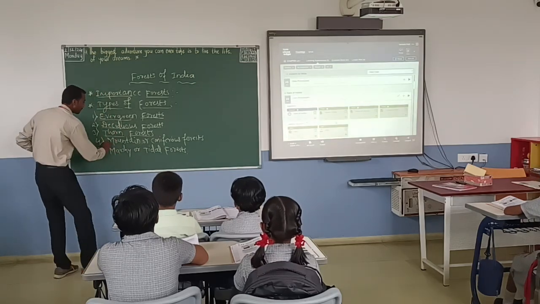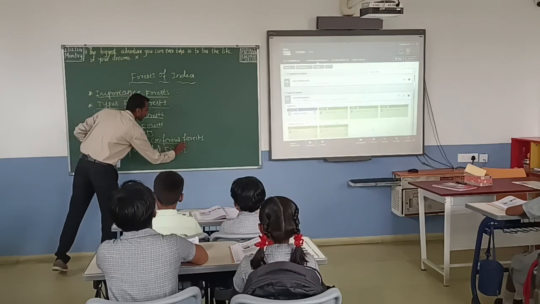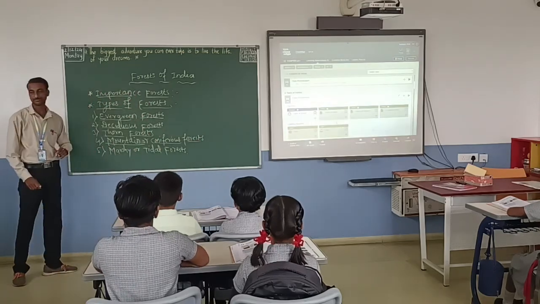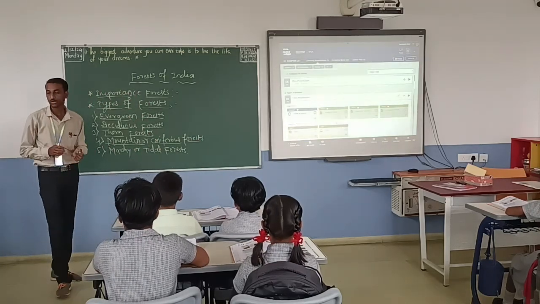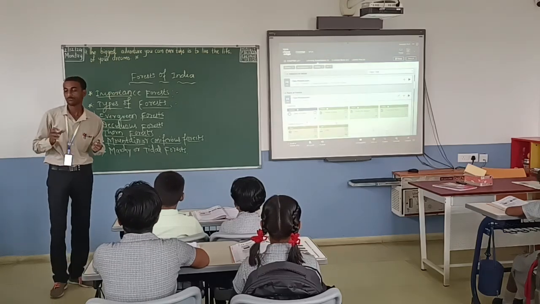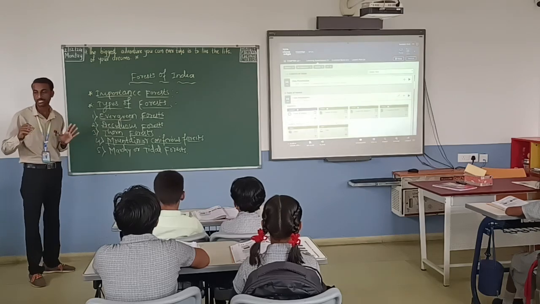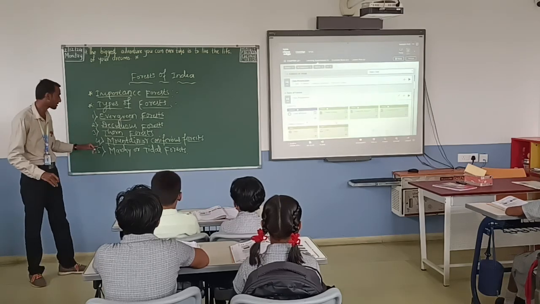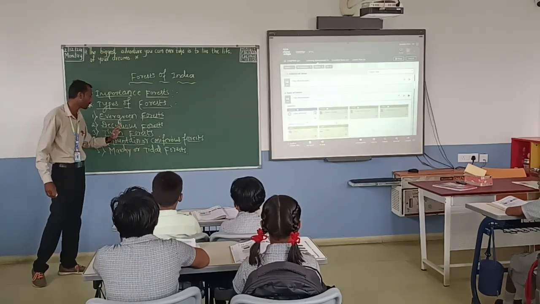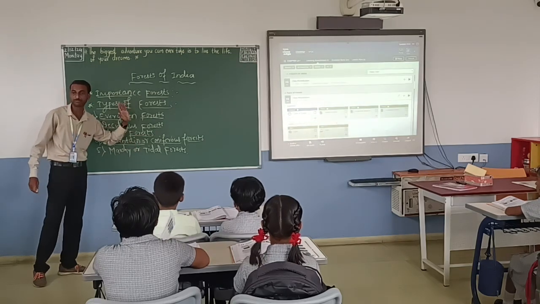Now we will learn about the mountain or coniferous forest. Mountain or coniferous forest can be found in the Himalayan mountain hills. In those places we can find the mountain forest or coniferous forest.